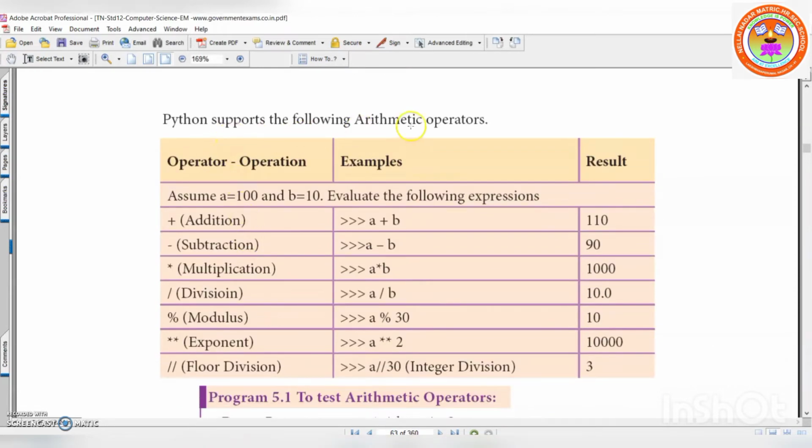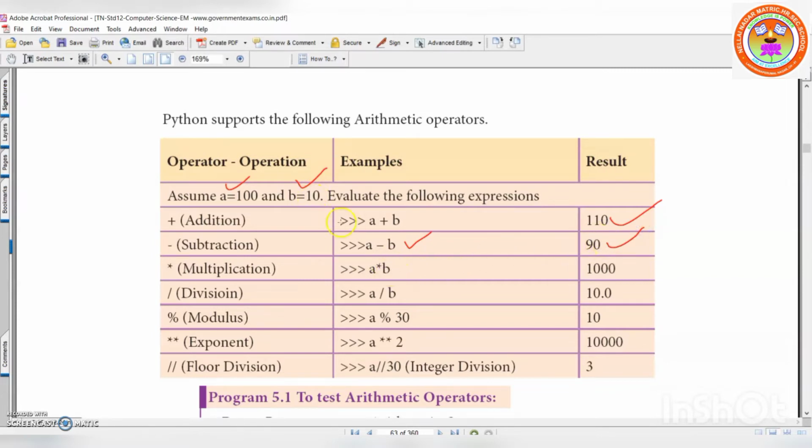Python supports the following arithmetic operators. These are the operators, these are the examples and the results. One by one we will see. Now they have stored A is equal to 100, B is equal to 10. Keep it in mind. Now we are going to perform the addition operator. A plus B, 100 plus 10, 110.